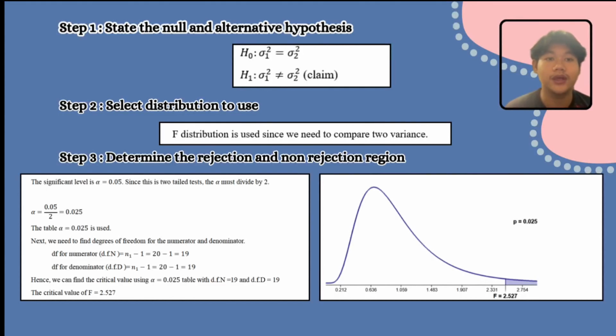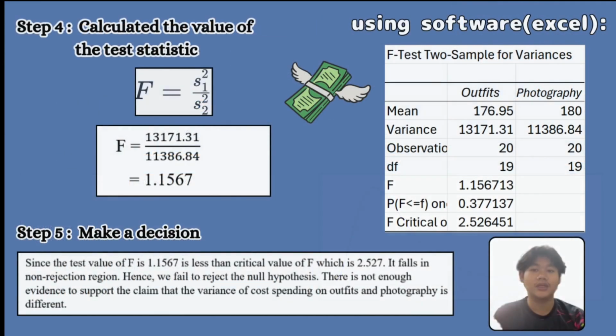So this is the graph that we are using to find the F critical value. Next, we calculate the value of the test statistic by using the formula of the F distribution. The variance that is larger, which is outfit, is going to be the numerator, and the variance for the photography is going to be the denominator. So the F test statistic for this test is 1.1567.